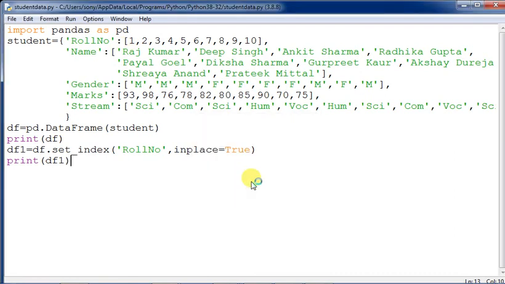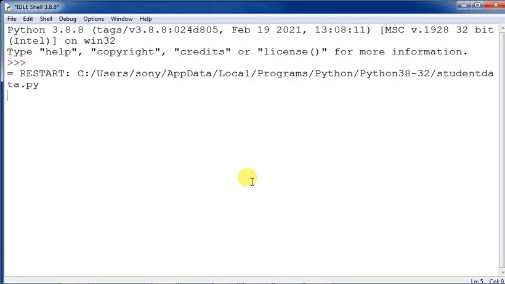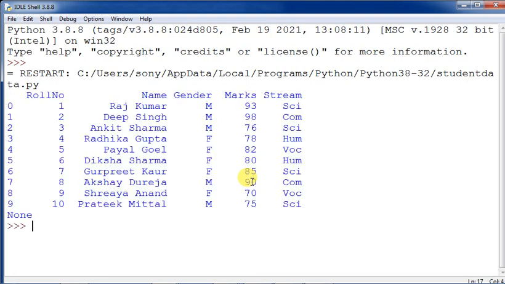This is the other way, when you are keeping inplace=True. Let us see the output, then you will be able to understand. Inplace=True means a permanent modification will take place in df1. So if you are applying it with df1 in print, what will happen? It is showing None, because the inplace=True cannot be applied over here, that's why it has been printed as None.